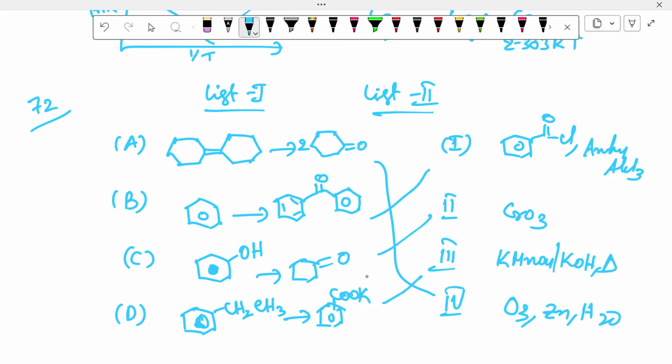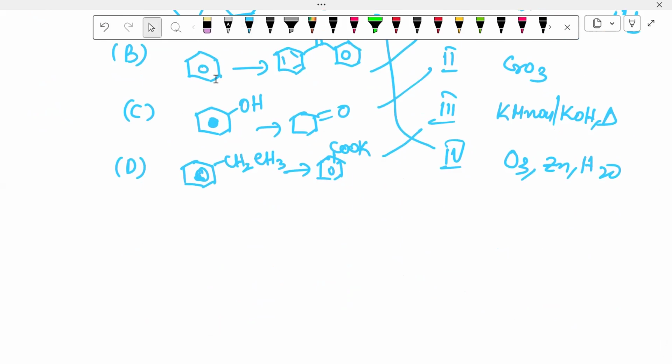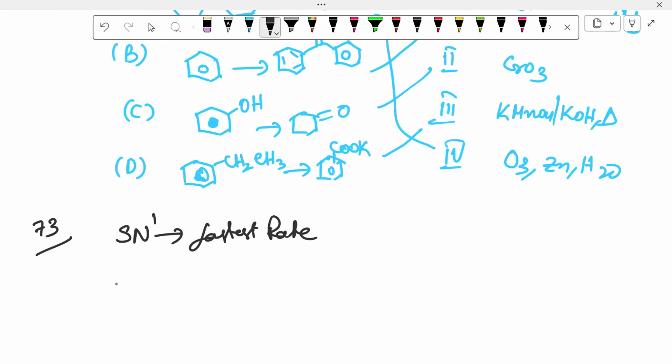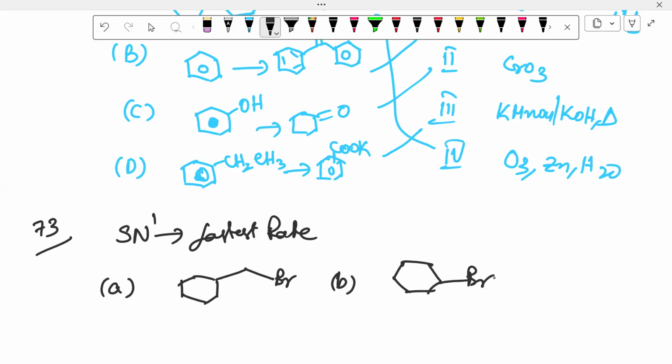Okay, shall I move on to 73? 73 question. The compound that will undergo SN1 easily, SN1 with the fastest rate. Option A, Br. Option B, Br. Option C, Br. Option B.